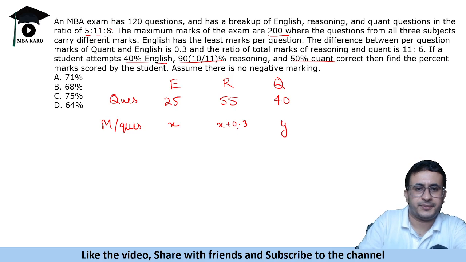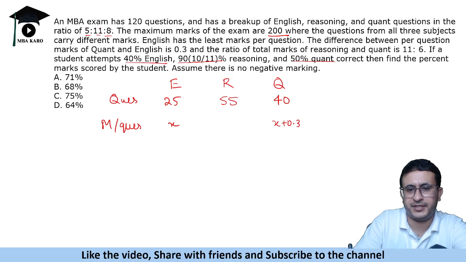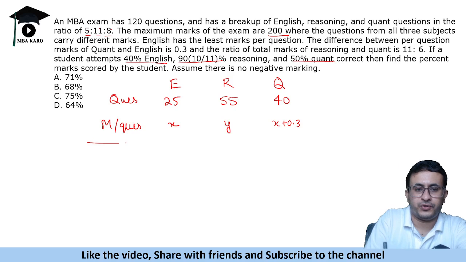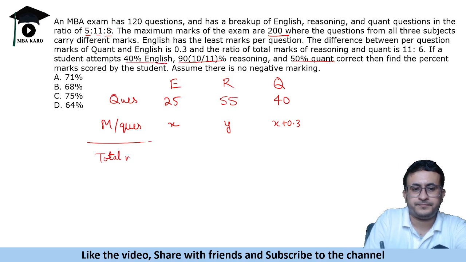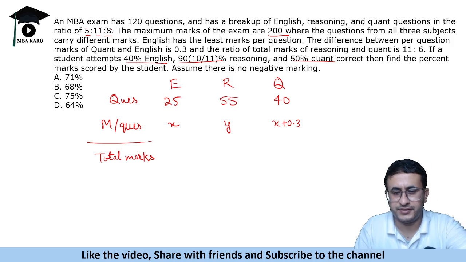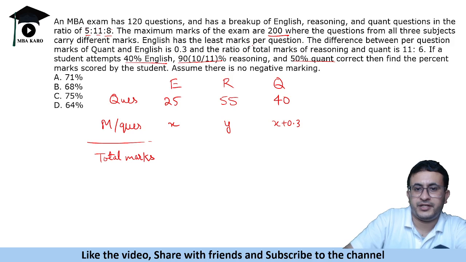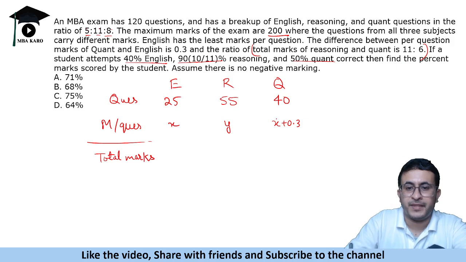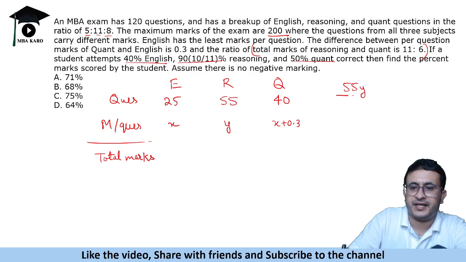So quant and English differ by 0.3, so quant will be x plus 0.3, and for reasoning, let us say marks per question is y. The total marks will be the product of these. Before we write x, y and x plus 0.3, we will solve this condition that the ratio of total marks of reasoning and quant is 11:6. So reasoning is 55y and quant is 40x plus 12, right? That is 11:6.